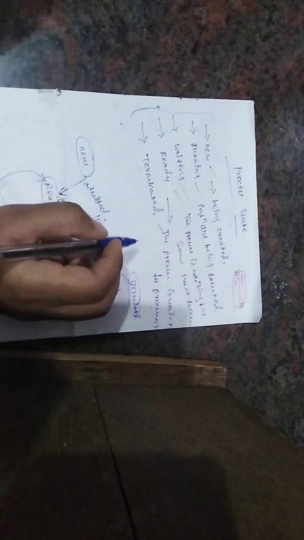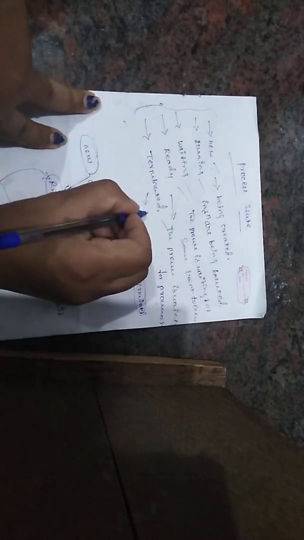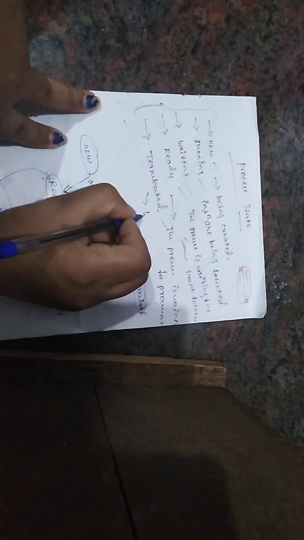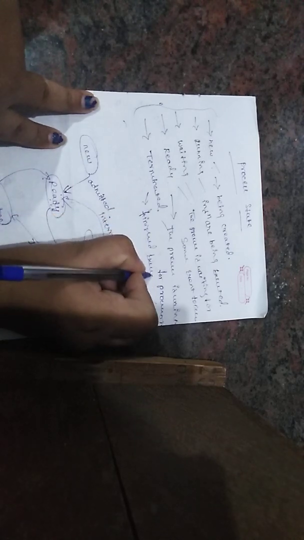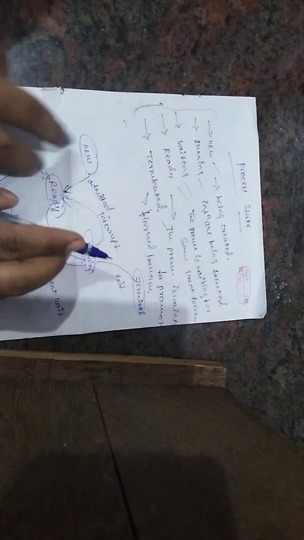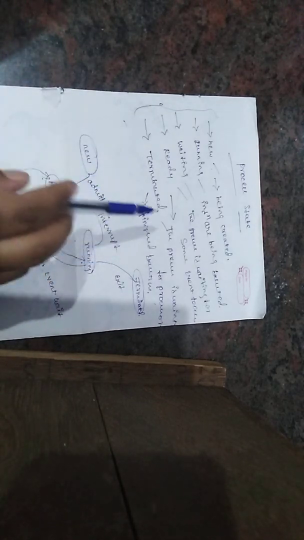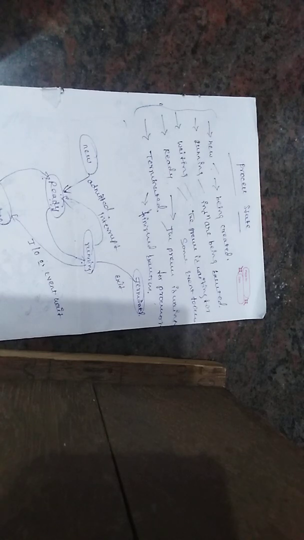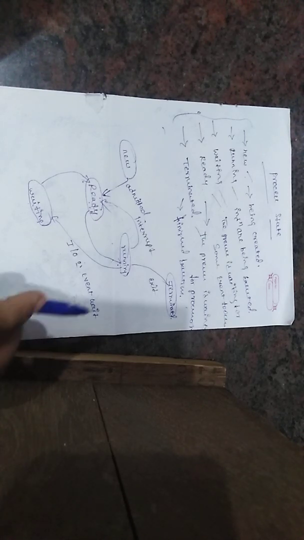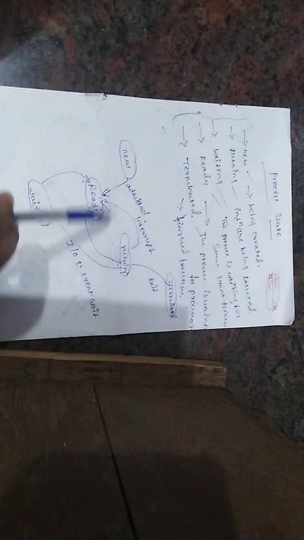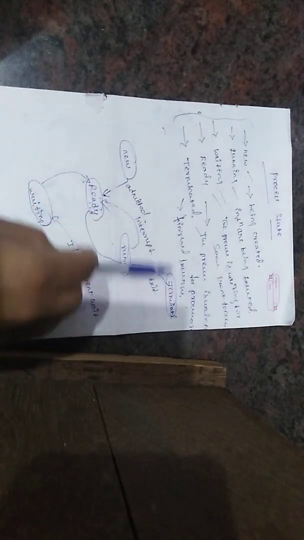Terminated means the process is finished, which means we have finished the execution. The process has finished execution, and that is what we call terminated. This diagram is called the process state diagram. Only one process can be running on any processor at a time, while multiple processes may be in the ready and waiting states. The diagram shows the different process states during the lifetime.